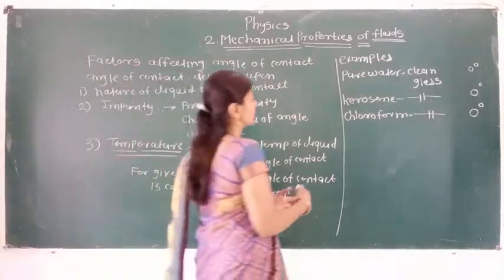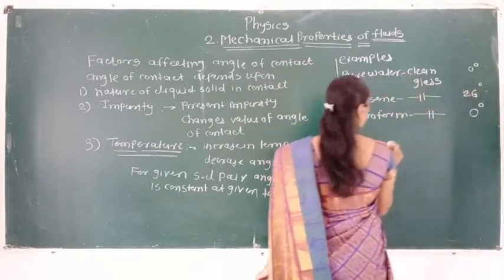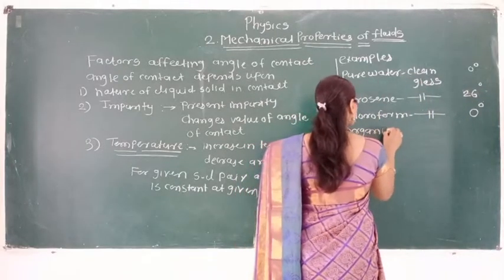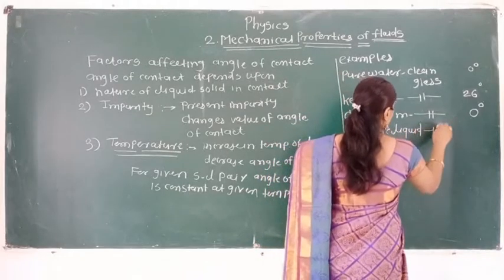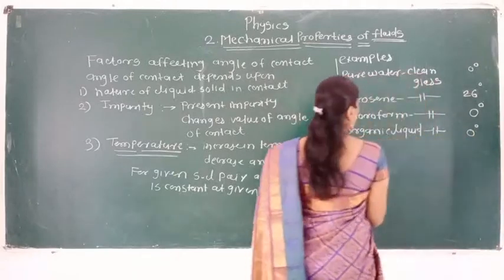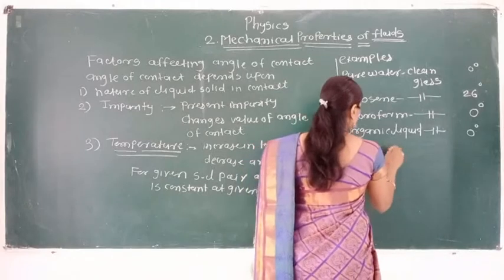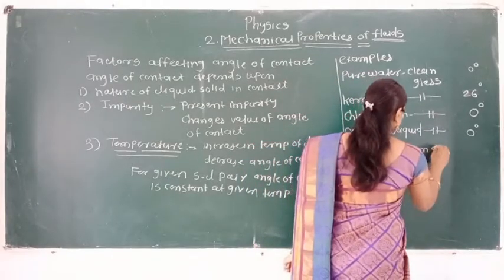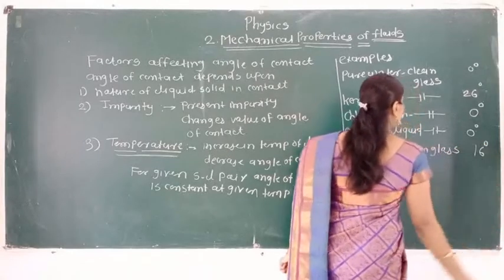Here kerosene is there, 26 degree angle of contact. Next is organic liquid with clean glass, its angle of contact is 0 degree. Next one is ether, its pair of solid is clean glass, its angle of contact is 16 degree.